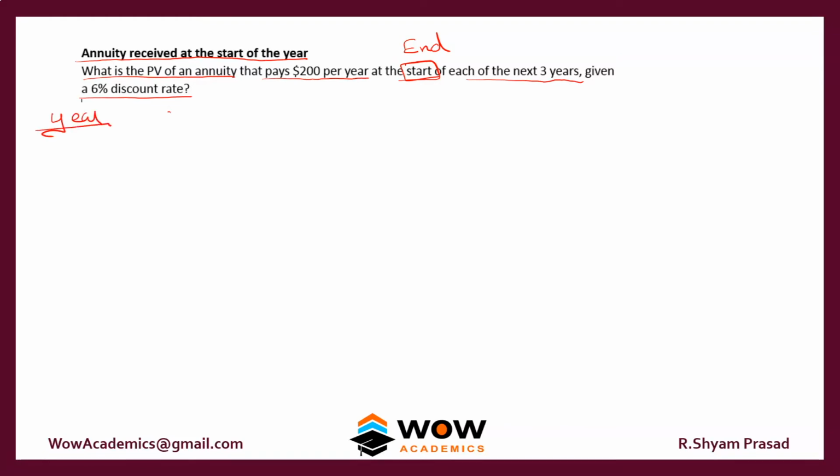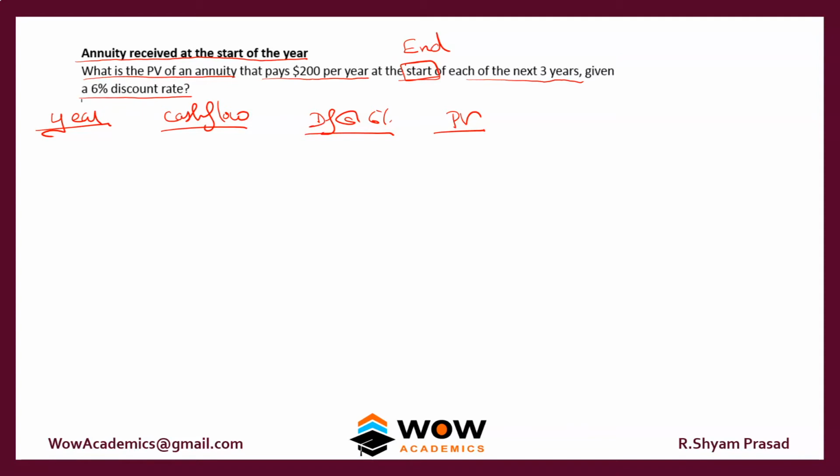Again we'll have year, cash flow, discount factor at 6%, and present value. The year will not be 1 because the payment is at the start. Assume that he's going to pay you on certain dates.